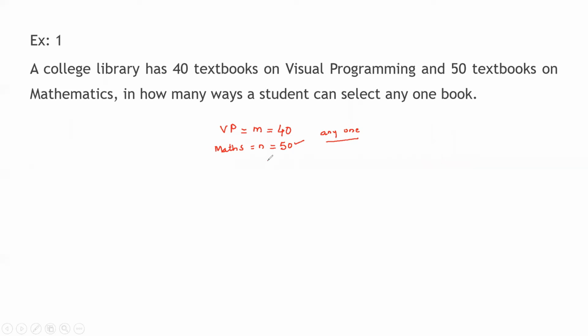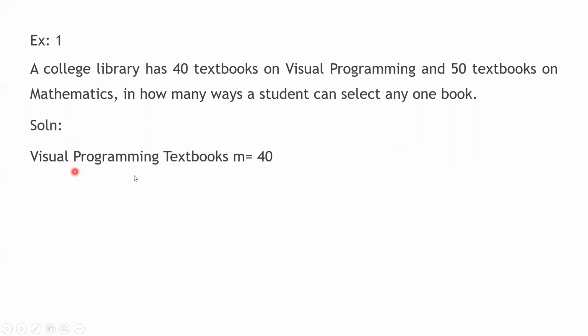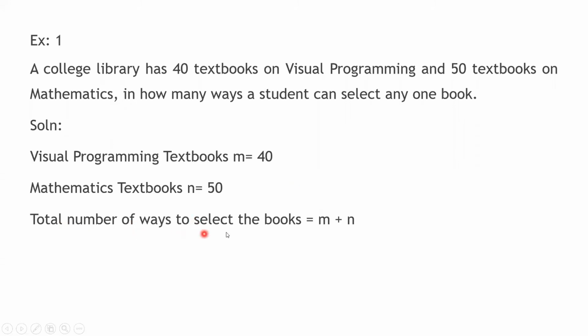So totally how many ways are there? Let us see the solution. Visual programming textbooks, M is equal to 40. Mathematics textbooks, N is equal to 50. Total number of ways to select the books will be equal to how much? M plus N. Just now you have seen the formula. So it will be 40 plus 50, that is 90 ways. We'll take another example.